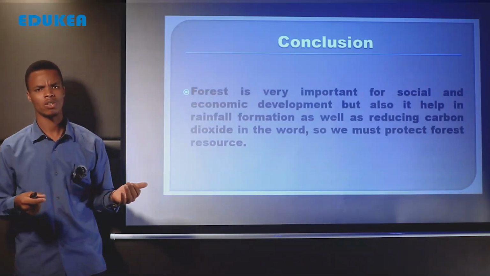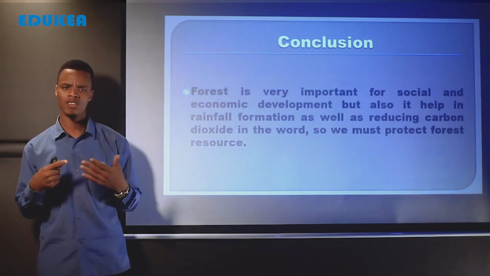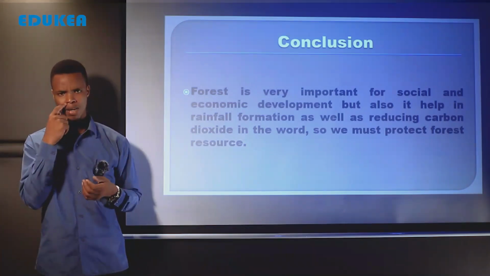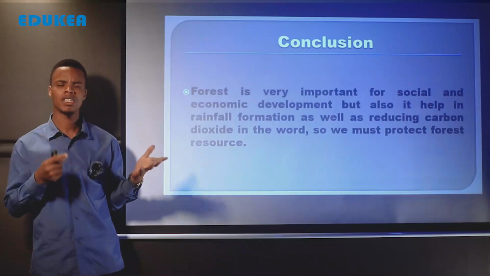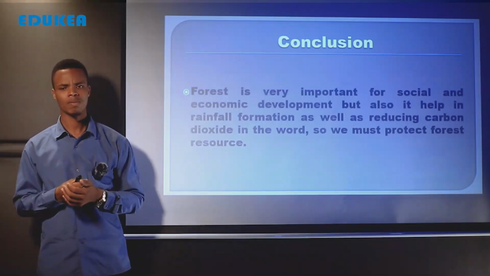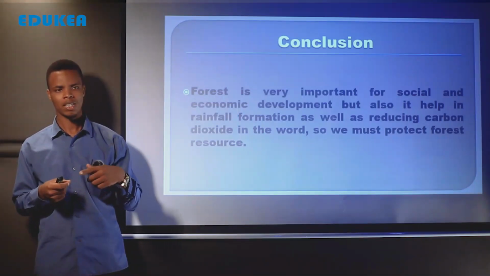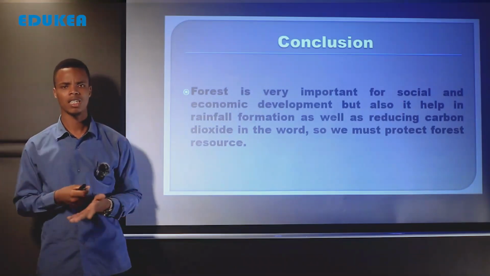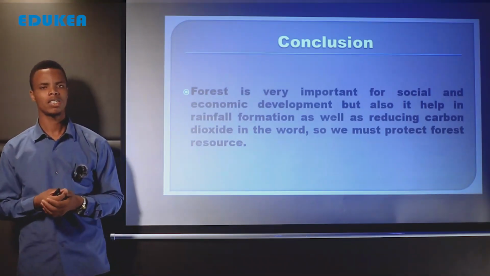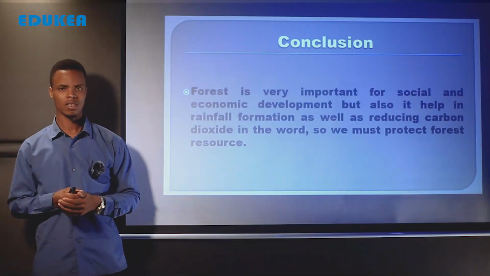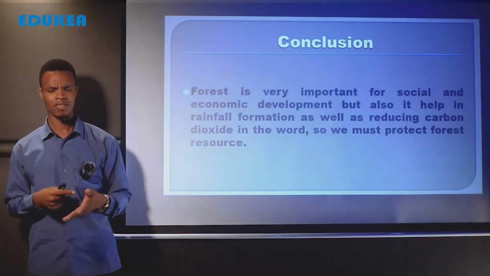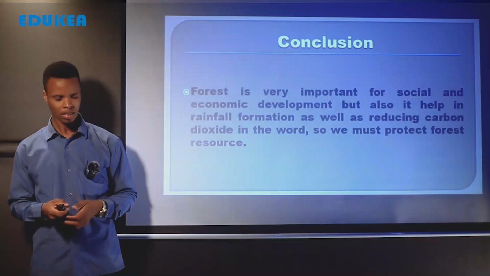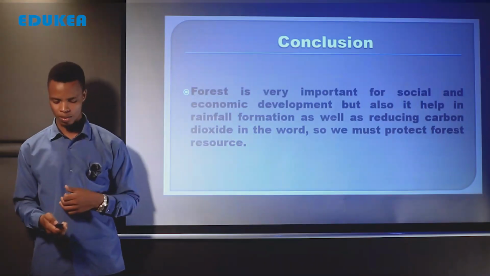Here we talk about natural forests. Those natural forests are very important for economic development, but also apart from economic development, it reduces the rate of carbon dioxide in the world, as we know that plants always reduce carbon dioxide, but also it helps in rainfall formation. So it is very important to protect those natural forests for sustainable development of our country. So that is how a student may conclude this question.